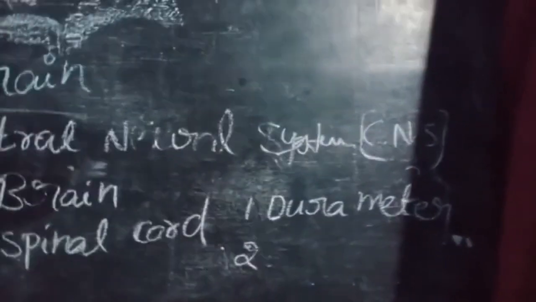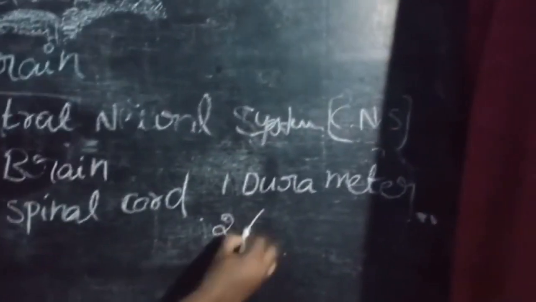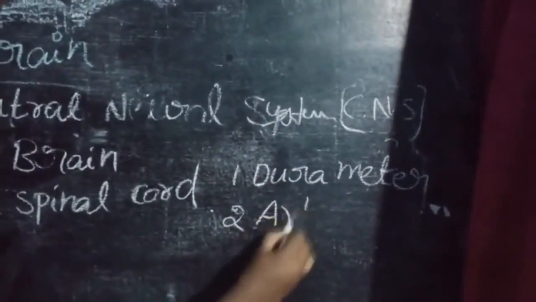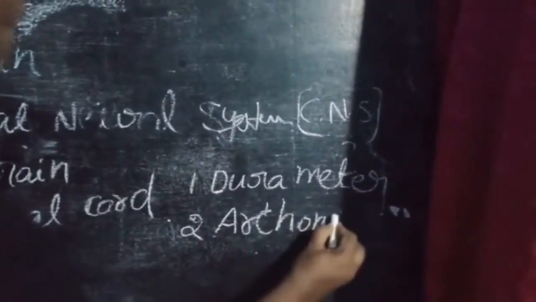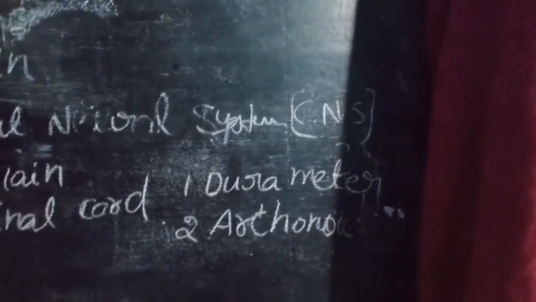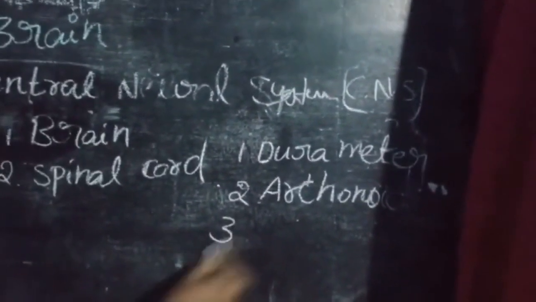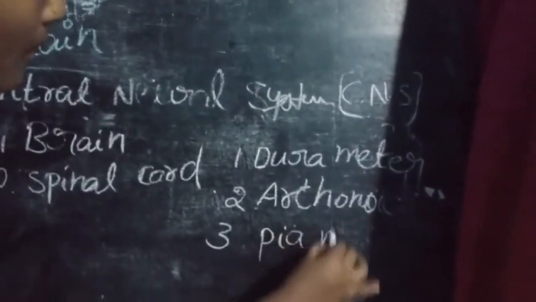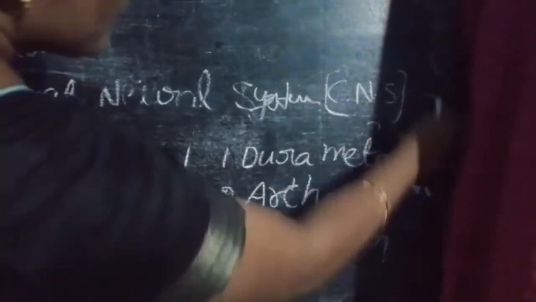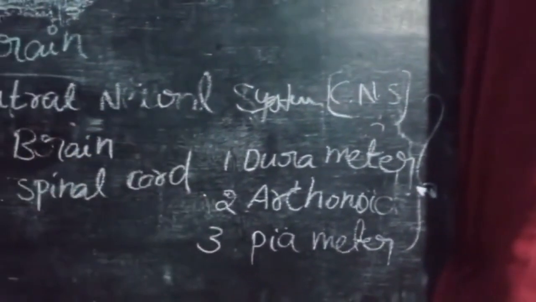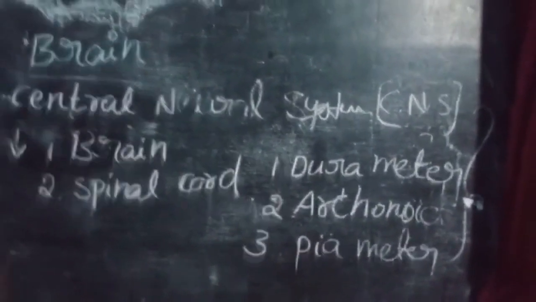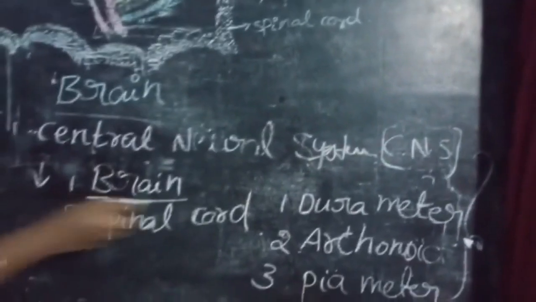And second one is arachnoid membrane. And third one is pia mater. These are the three layers protecting the brain.